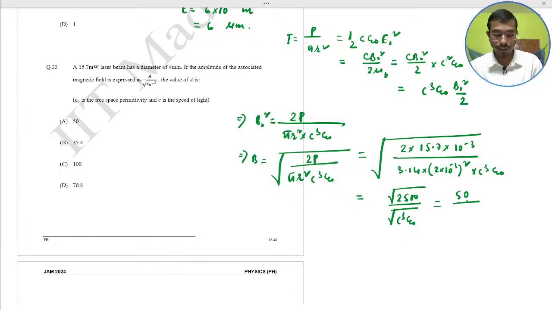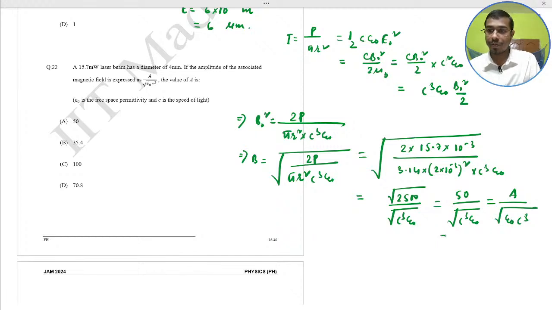Root 2500 means 50. Compare with the given result, A by root over epsilon naught c cube. That implies A would be 50. Very important question. Option A is correct. Next.